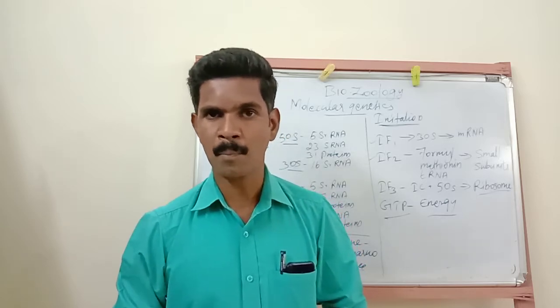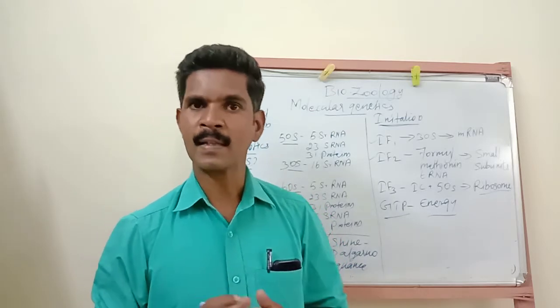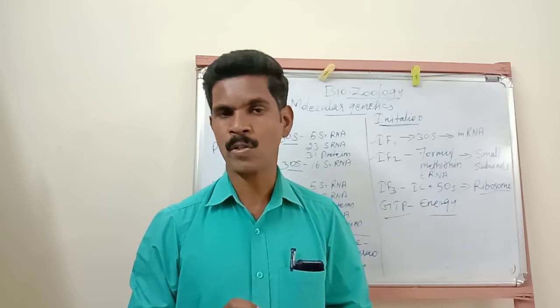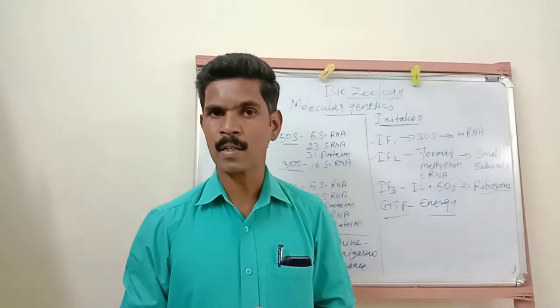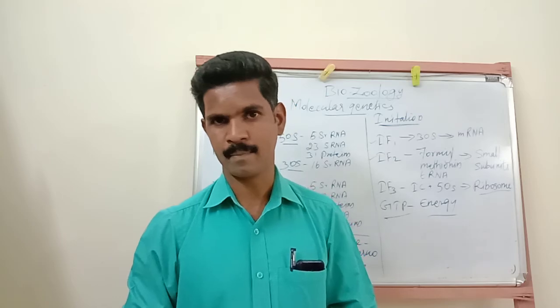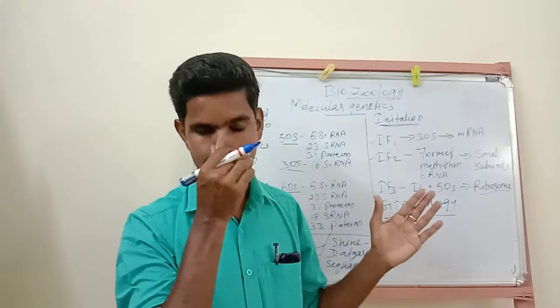This initiation complex consists of some important components: mRNA, 30S subunit, three initiation factors 1, 2, 3, GTP, then N-formyl methionine tRNA. So these are some of the components of an initiation complex. Okay, now I explain the functions of these three initiation factors.